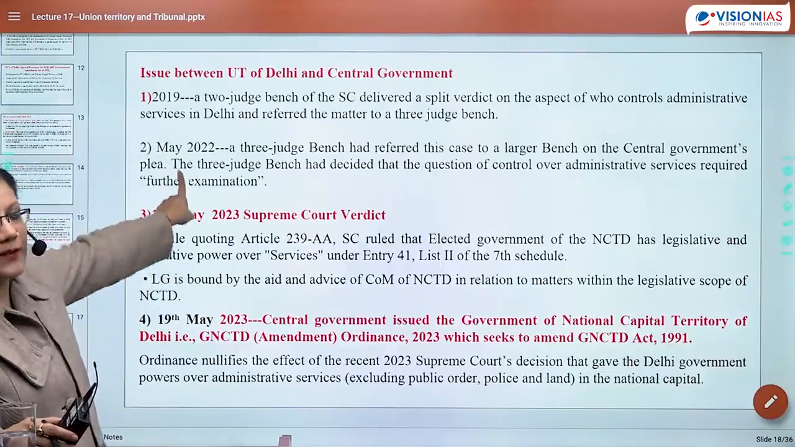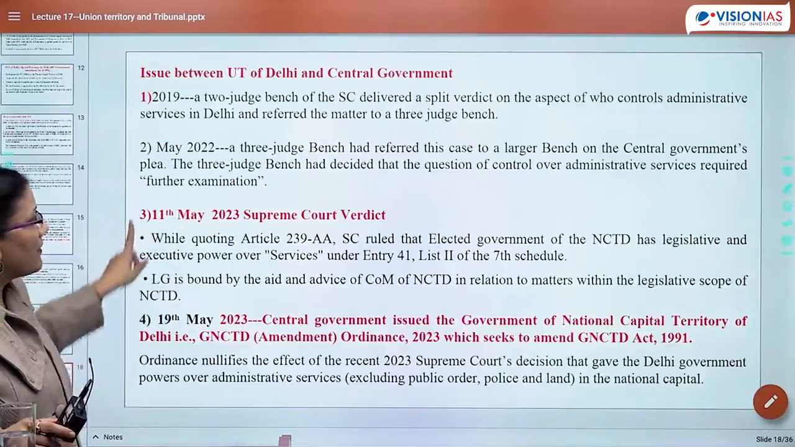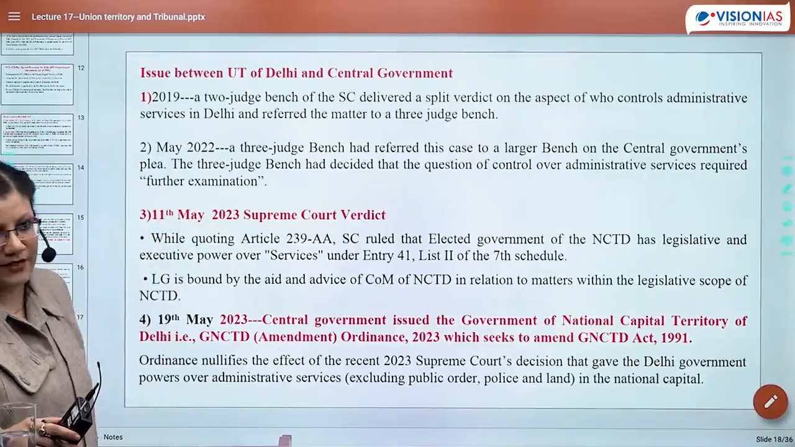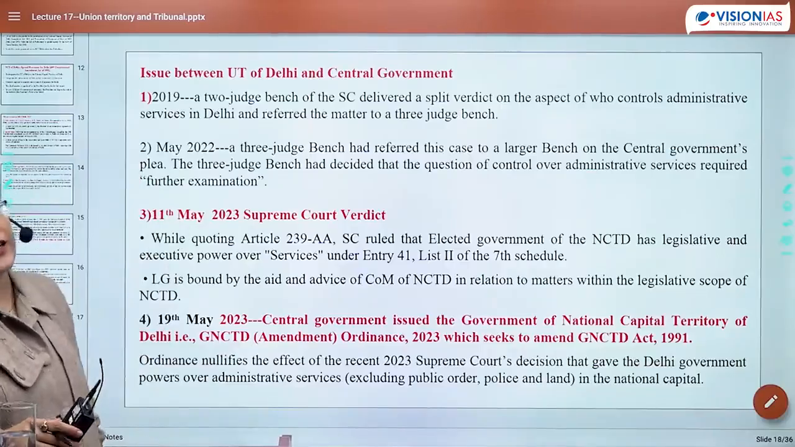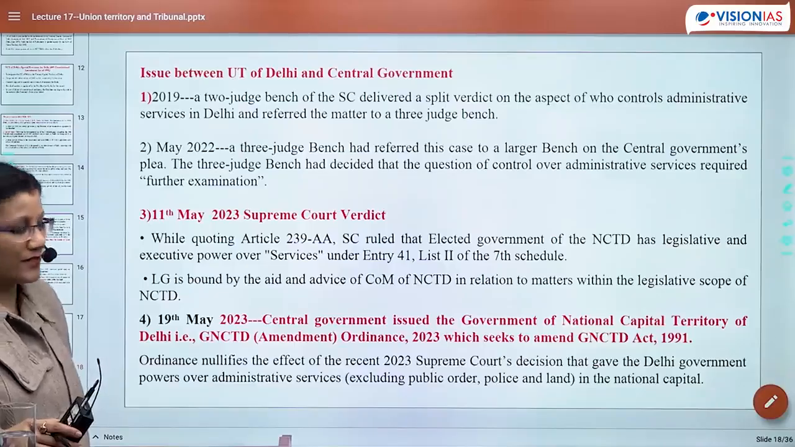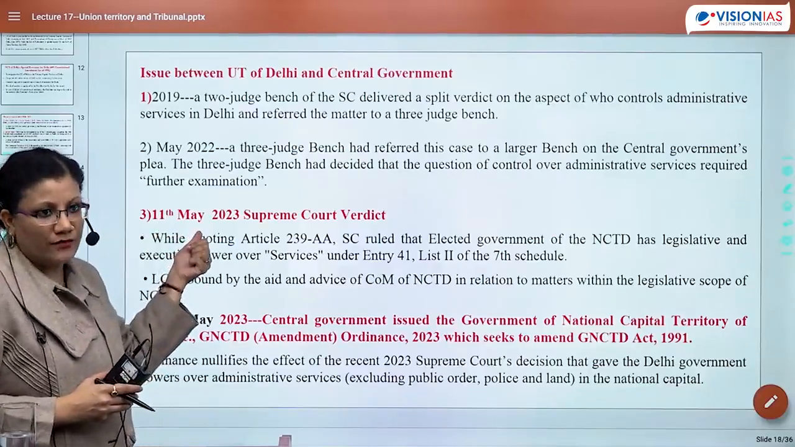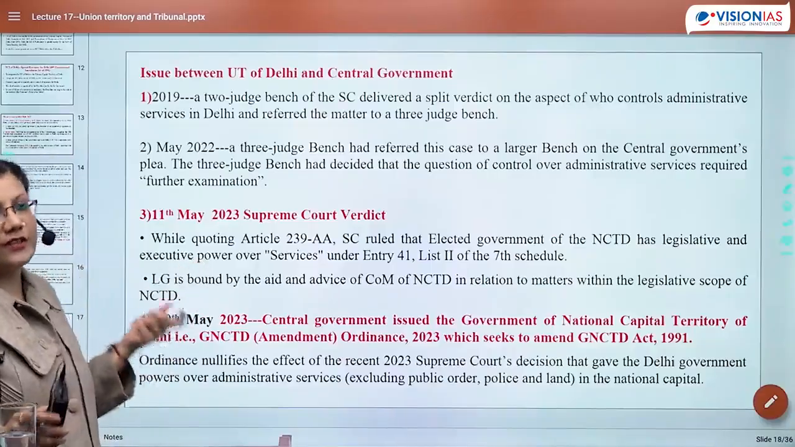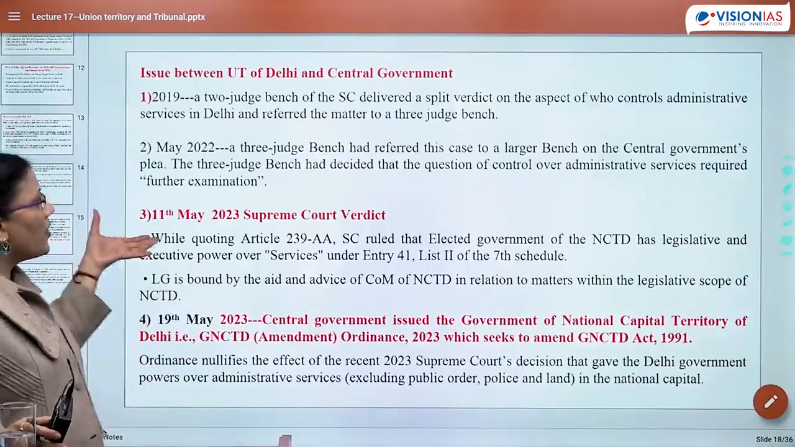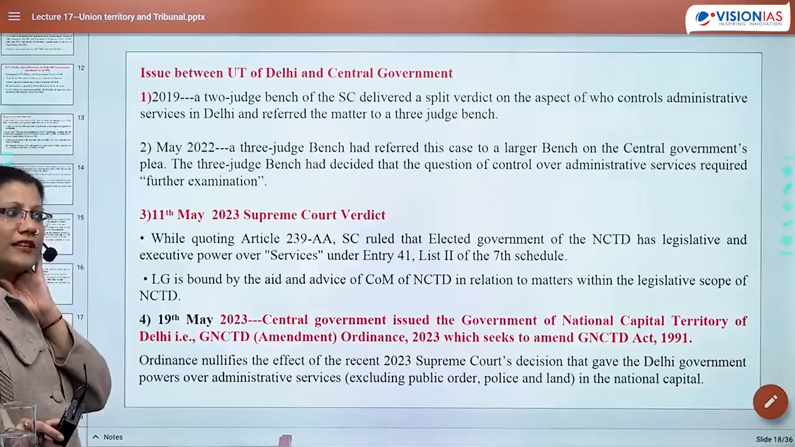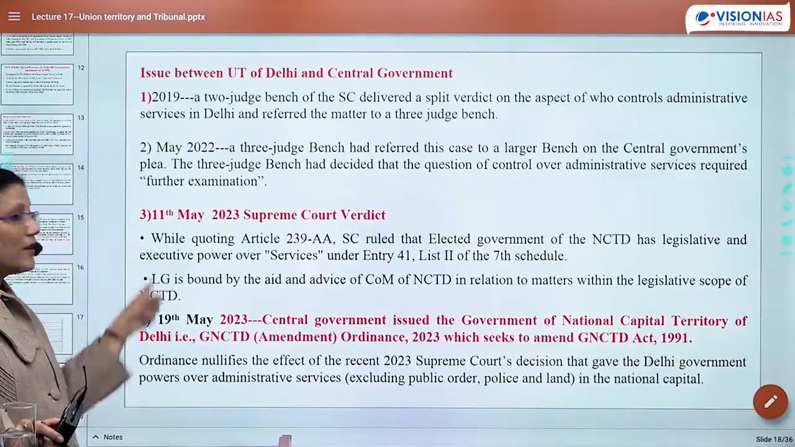ठीक है, तो सेकेंड बेंच से थर्ड बेंच आया, थर्ड बेंच के बाद और इलेबोरेट बेंच आया, इलेबोरेट बेंच मेड अ डिसीजन इन फेवर ऑफ दिल्ली गवर्नमेंट, not only gave services to them, even said ki LG is bound to work in aid and advice with CM and Council of Minister. Now what happened? See what was the timeline and how quick central government was, because they knew this kind of verdict is going to come up, hai na? See, all these ideas you can write.